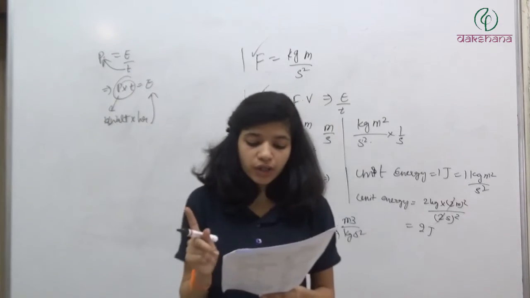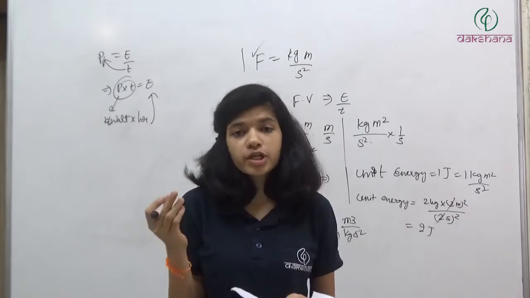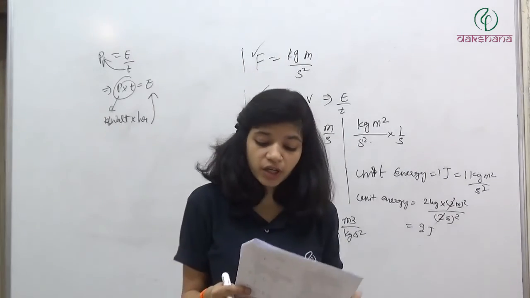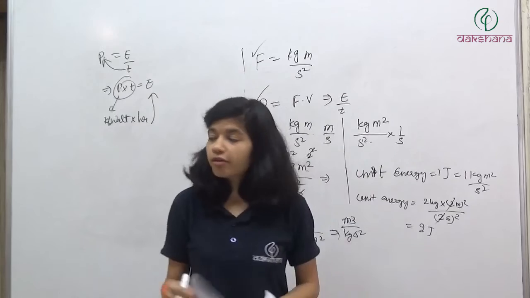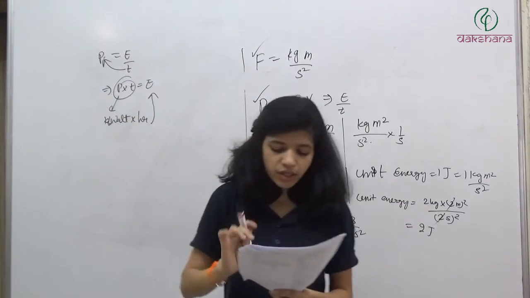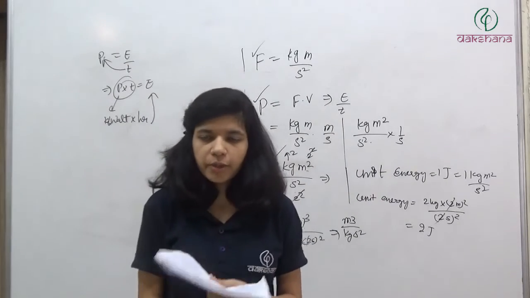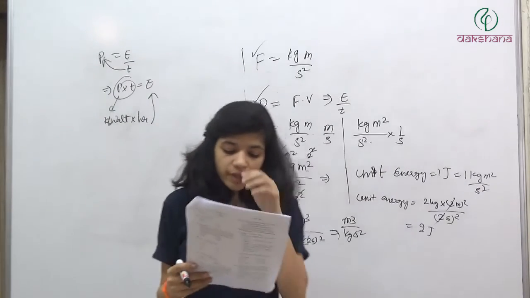So the first option is wrong because for power the unit is kilowatt. Second option is energy by time. Energy by time is nothing but power. Third is work. Work and energy have the same unit, same dimension. So this will be the answer. Third is the answer. Fourth is power by time. Power by time is nothing. So the answer will be the third option.